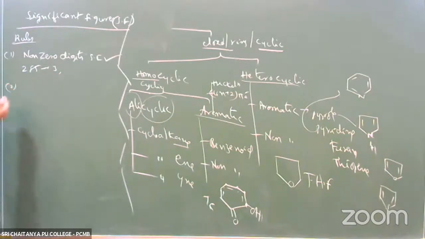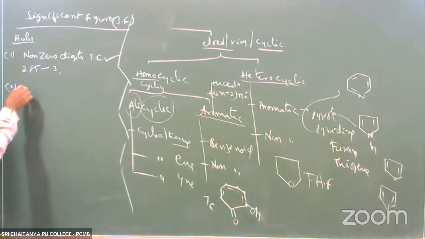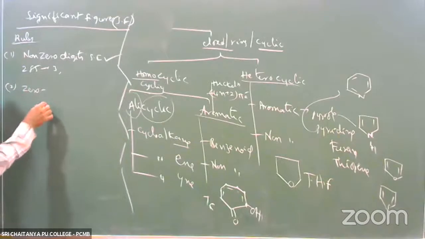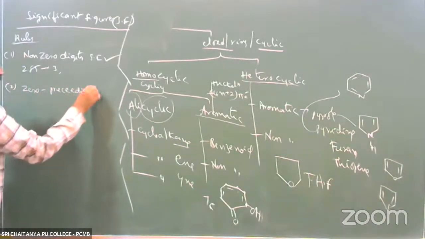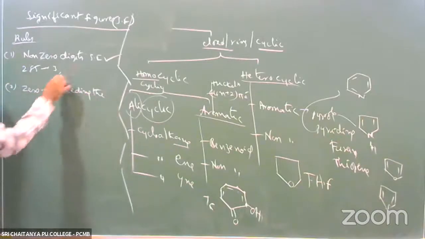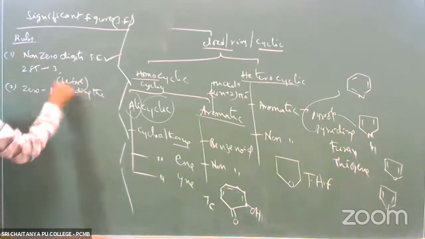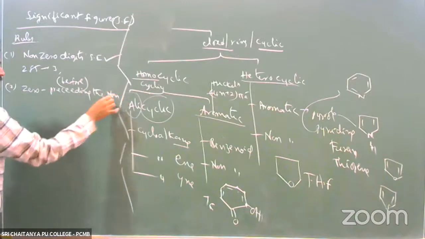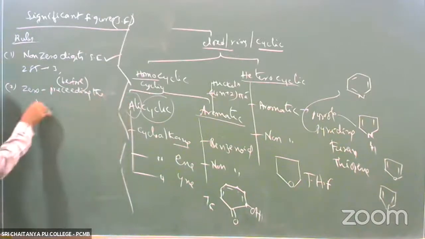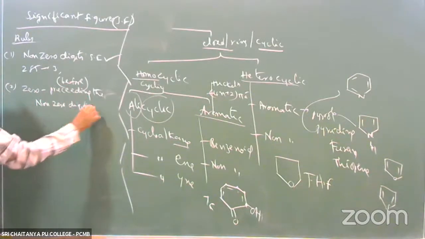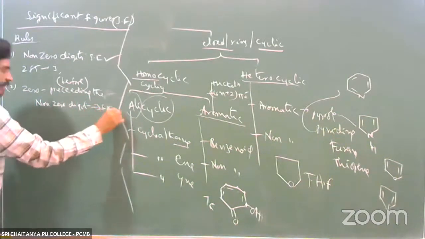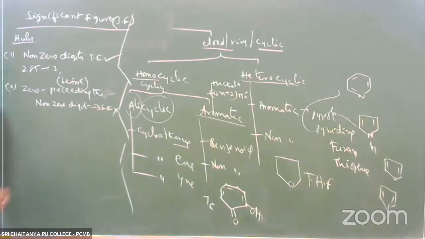Next one. If zeros are present preceding the non-zero digit, that means before the non-zero digit, then that is not significant.